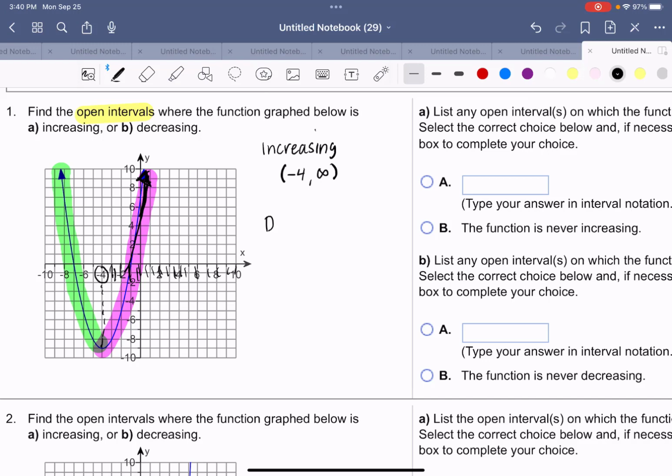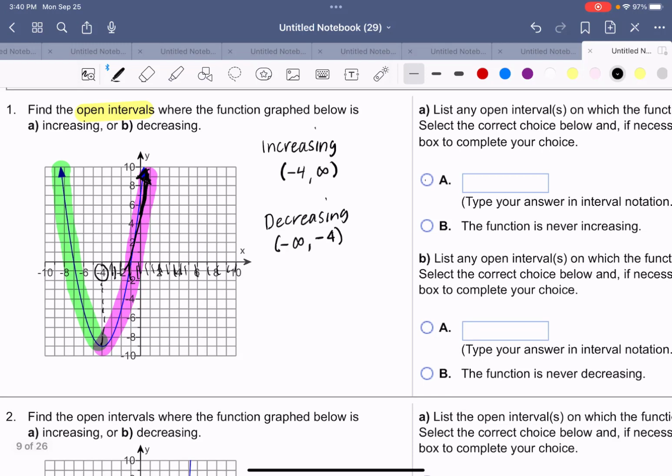This function is decreasing from -infinity to -4. And notice in both cases we use parentheses on both ends. So answer A is -4 to infinity, and answer B is -infinity to -4.